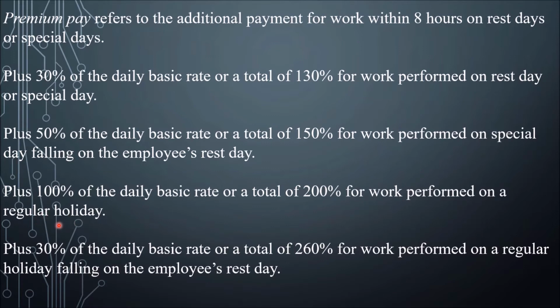So later we'll know about these regular holidays, special days, and so on. Plus 30% of the daily basic rate, or a total of 260% for work performed on regular holiday and at the same time rest day, or falling on employees' rest day. Why 260%? Because 30% of 200 is 60. Adding 60 to 200, you will have 260%. And that's for work performed on regular holiday falling on employees' rest day.